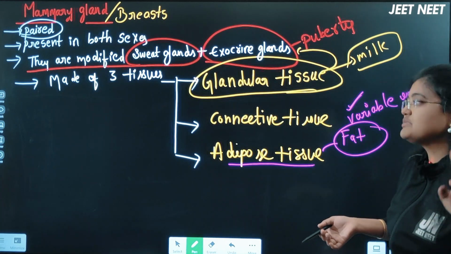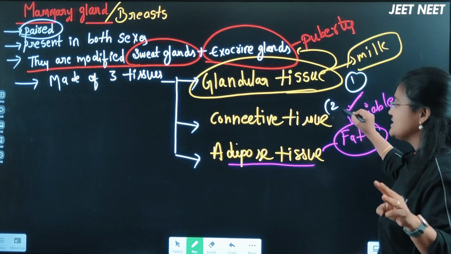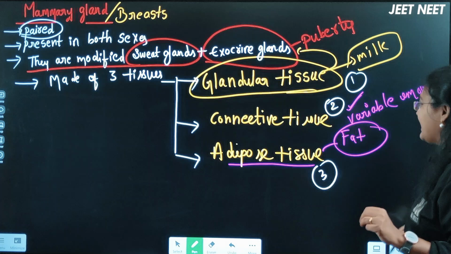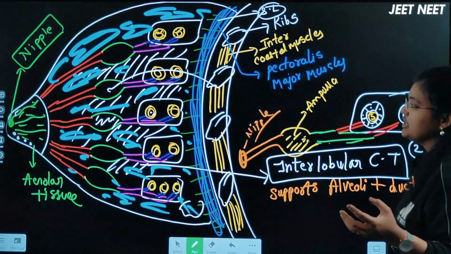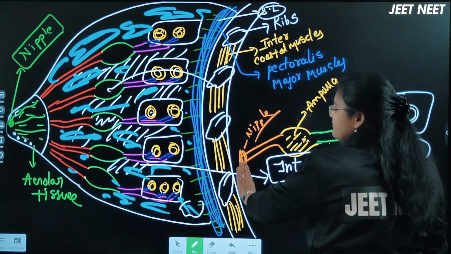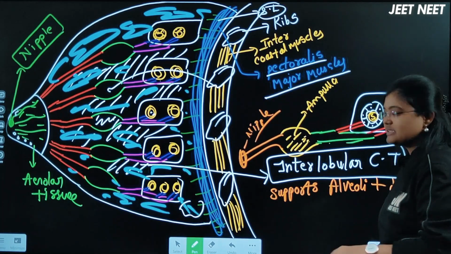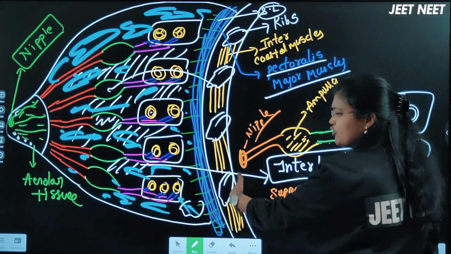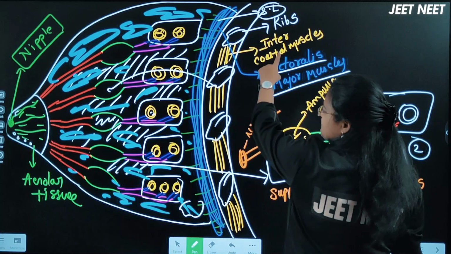Each mammary gland is made up of three tissues. One is the glandular tissue, second is the connective tissue, third is the adipose tissue. The glandular tissue is the tissue which is able to synthesize the milk. So in the glandular tissue we discussed this sequence here. When I consider this, these are the ribs, and in front of the ribs there will be muscles called pectoralis major muscles. The breast is attached to the thoracic cavity, right? The mammary gland is present in the thoracic cavity by ligaments called suspensory ligaments.